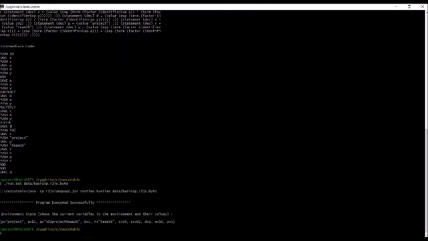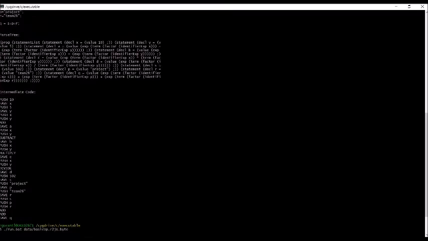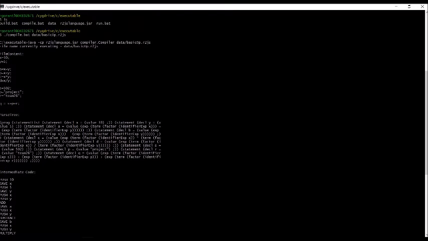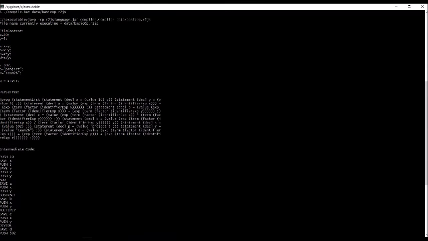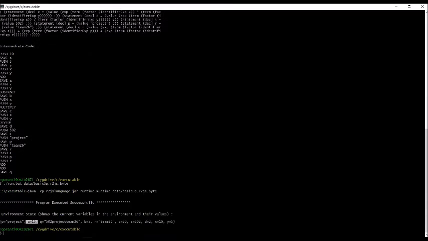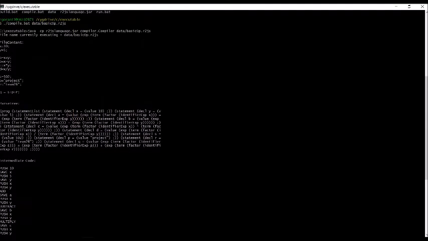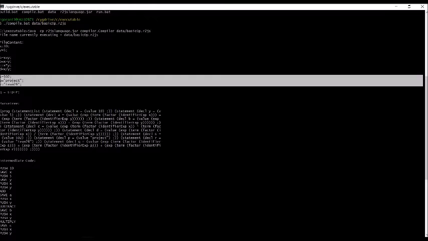So yeah, the program executed successfully, and then it actually shows the final environment variables which are there. So if you see, we have x equal to 10, y equal to 5, and then we are saying that a equal to x plus 5. So basically it should be 10 plus 5, it should be 15. In the environment variable, a is 15 here. After that we have b equal to x minus y, so it should be 5, b is 5, and after that we declared a few more variables.